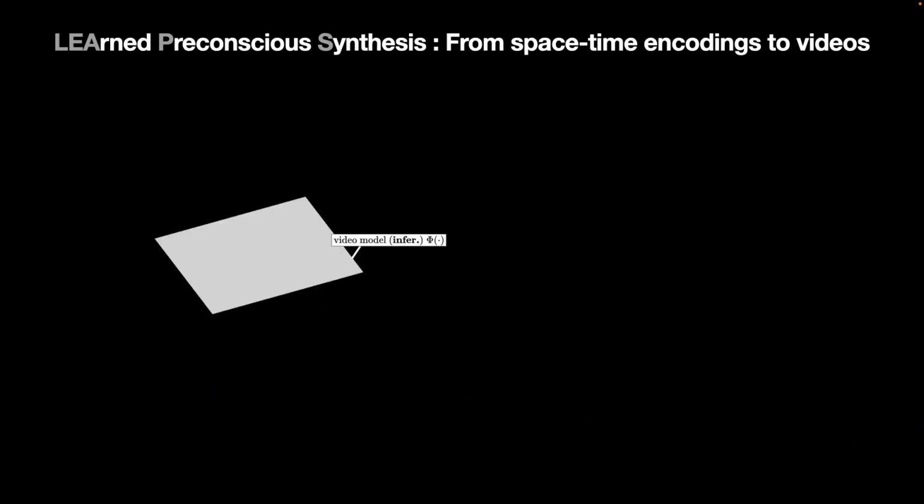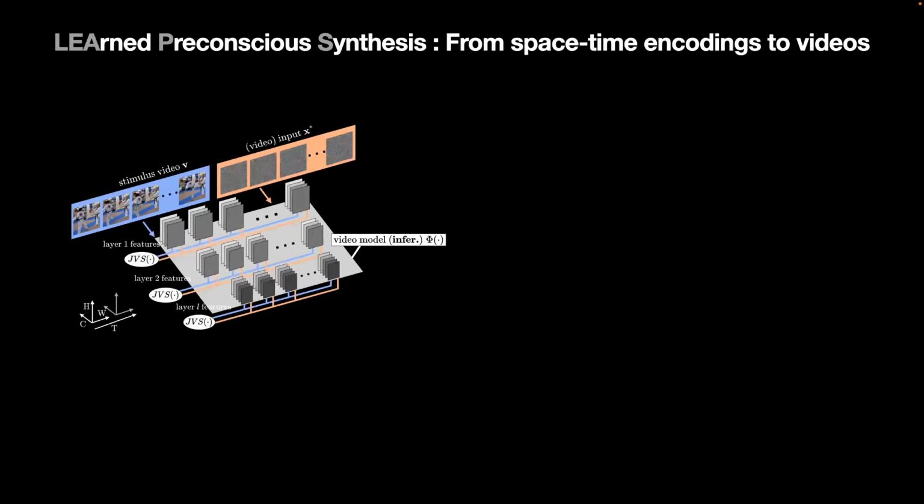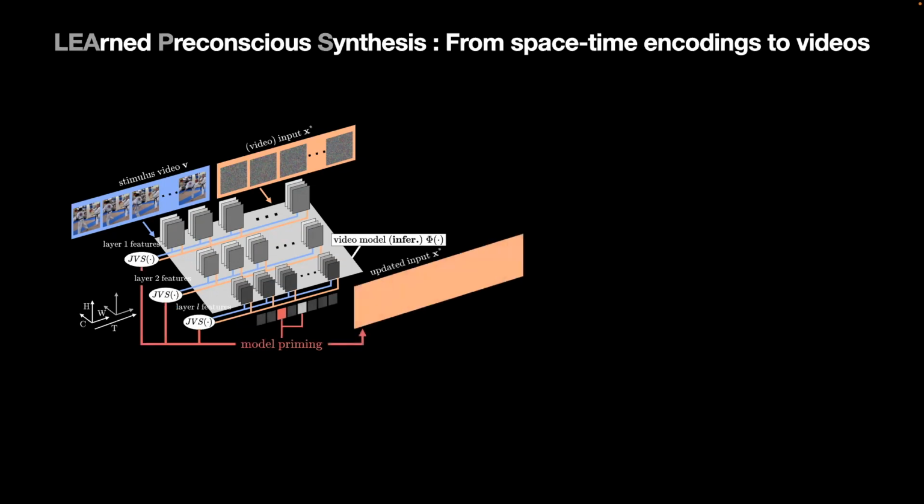Given a video model for which we want to visualize learned concepts, we select a video instance of the class as stimulus and run inference, obtaining latent representations across layers. We then define a trainable tensor with temporal and spatial dimensions and run a forward pass while also storing latent representations. We compute the class probabilities. We define a priming loss based on the Jaccard vector similarity between the C-length mean logit vectors from the stimulus and the updatable input.